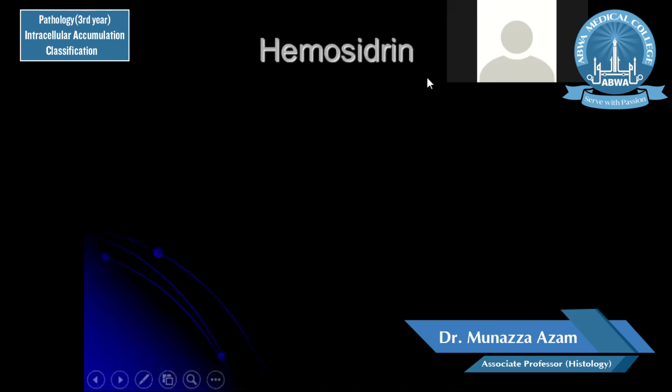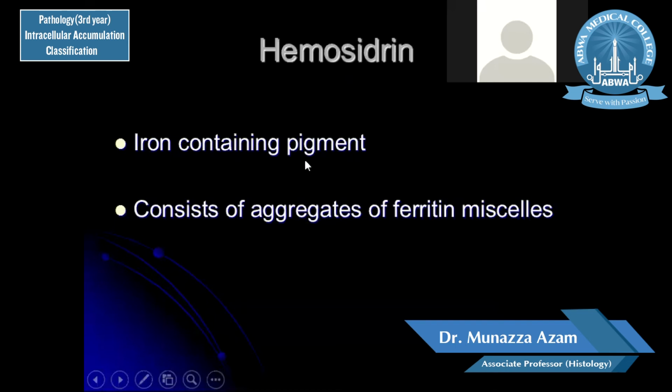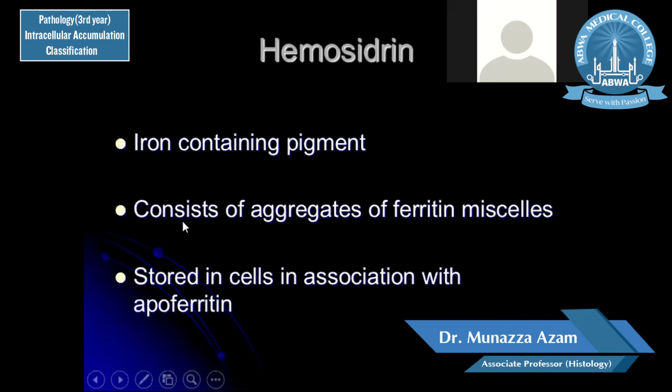Hemosiderin is another pigment. As you all know, it is an iron containing pigment, produced by the breakdown of red blood cells and hemoglobin, and it consists of aggregates of ferritin micelles. It is stored in cells in association with the protein apoferritin.